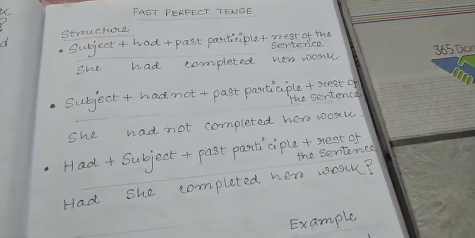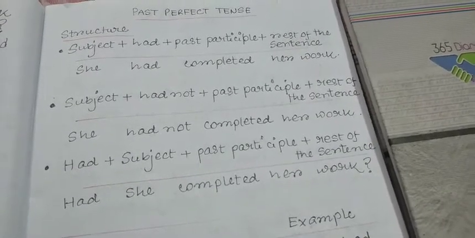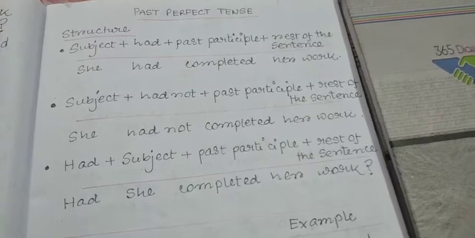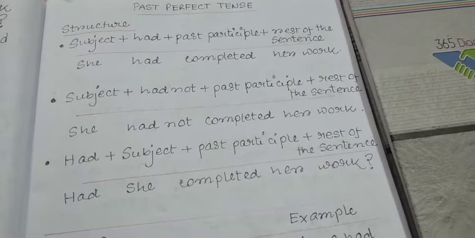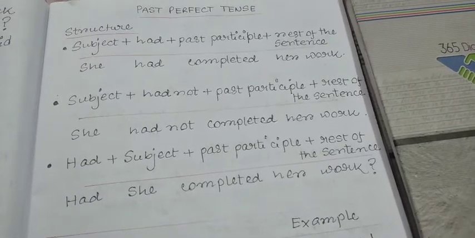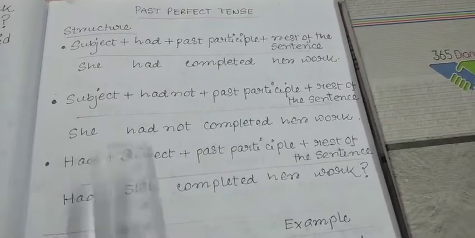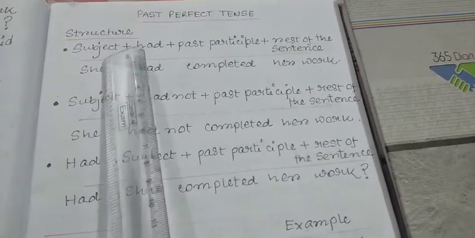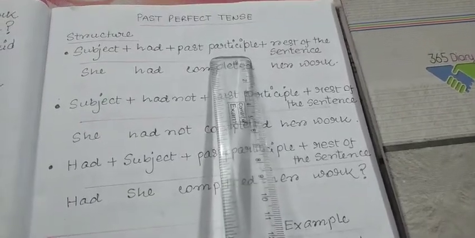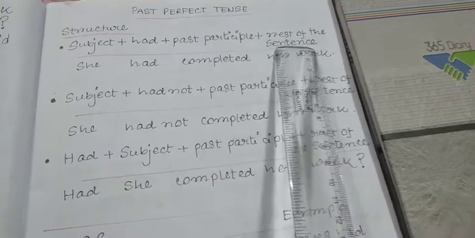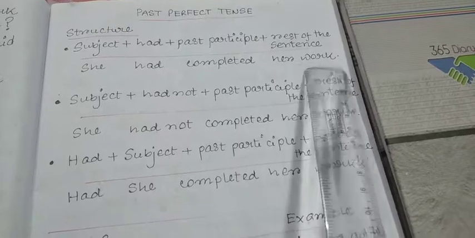A past perfect tense means that an action was completed at some point of time in the past and it was completed before another action began. We will read about it in detail, but before that we will see the structure. As you can see, the structure is subject plus had plus past participle form of the main verb and then the rest of the sentence. She had completed her work.